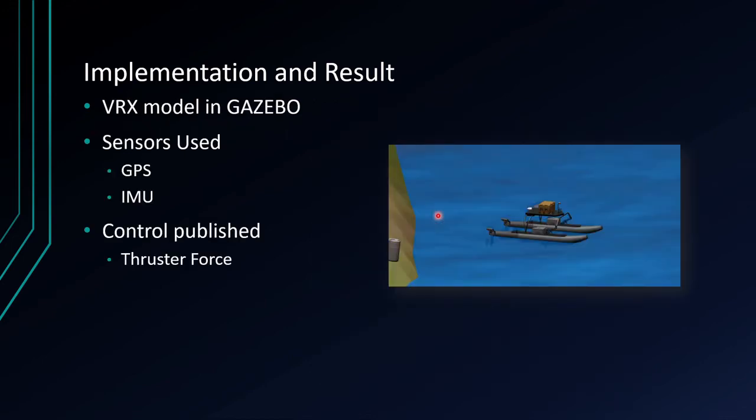In this implementation, the VRX model is used in Gazebo. The sensors used are very common sensors, which are GPS and IMU, and finally the control is done through the thruster topic, which applies force.